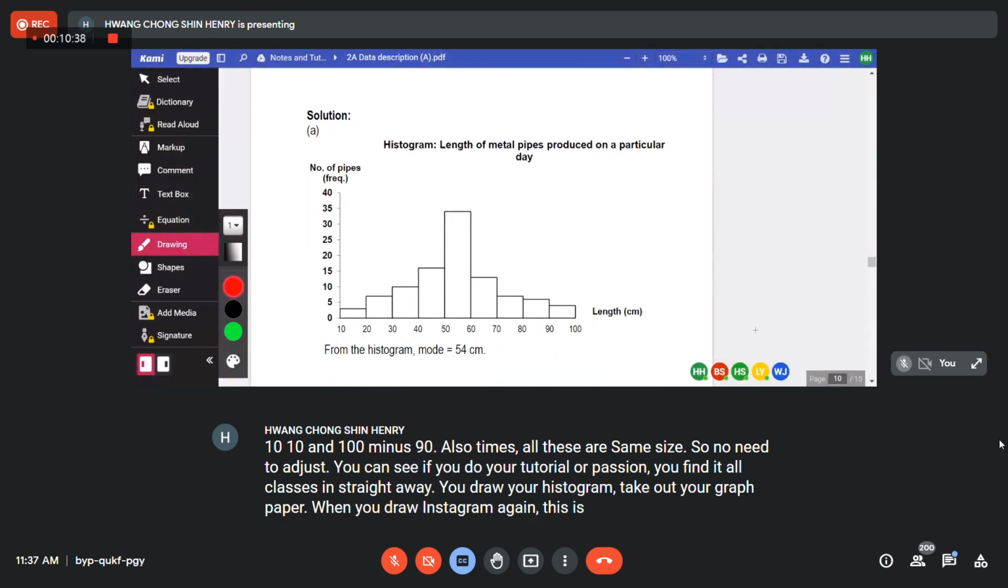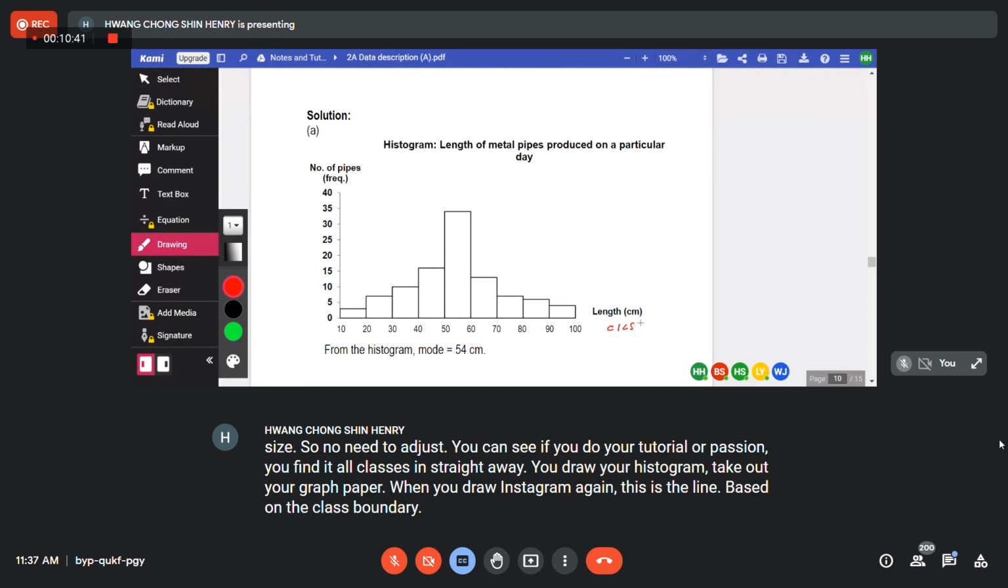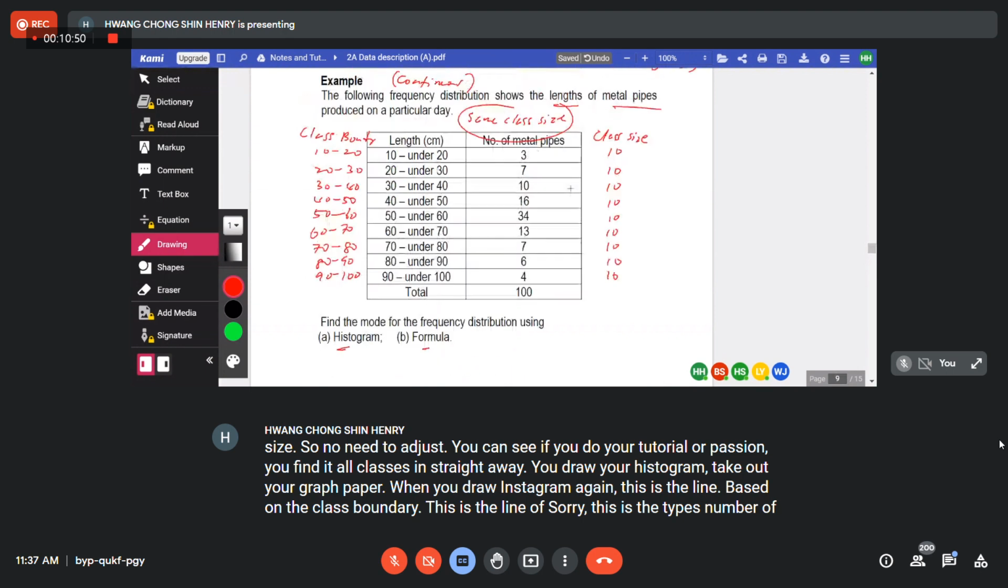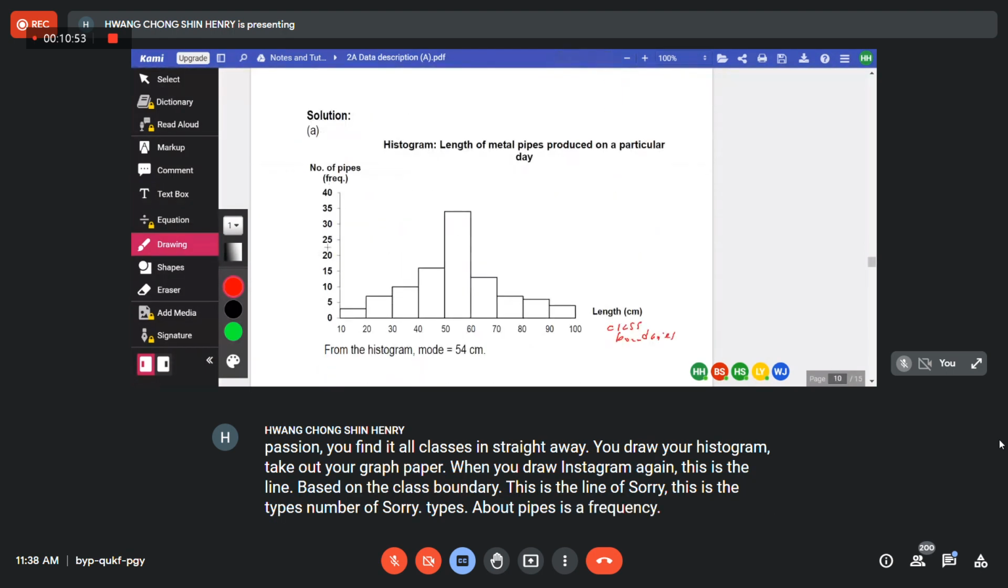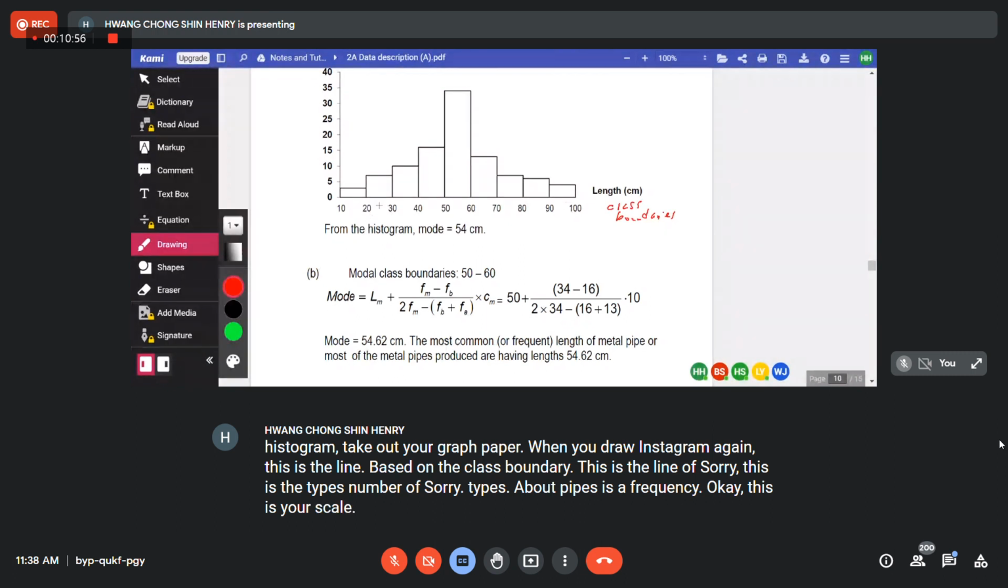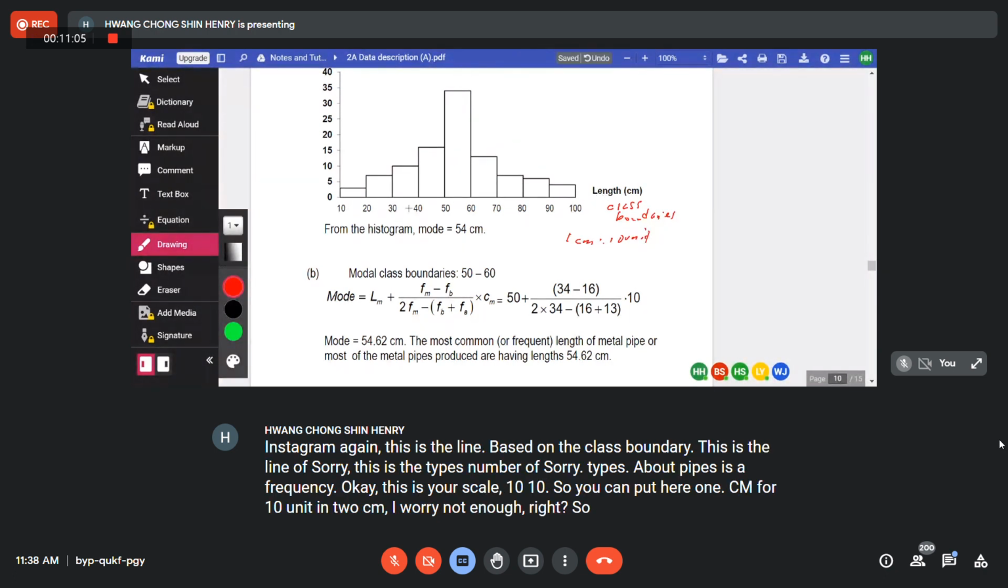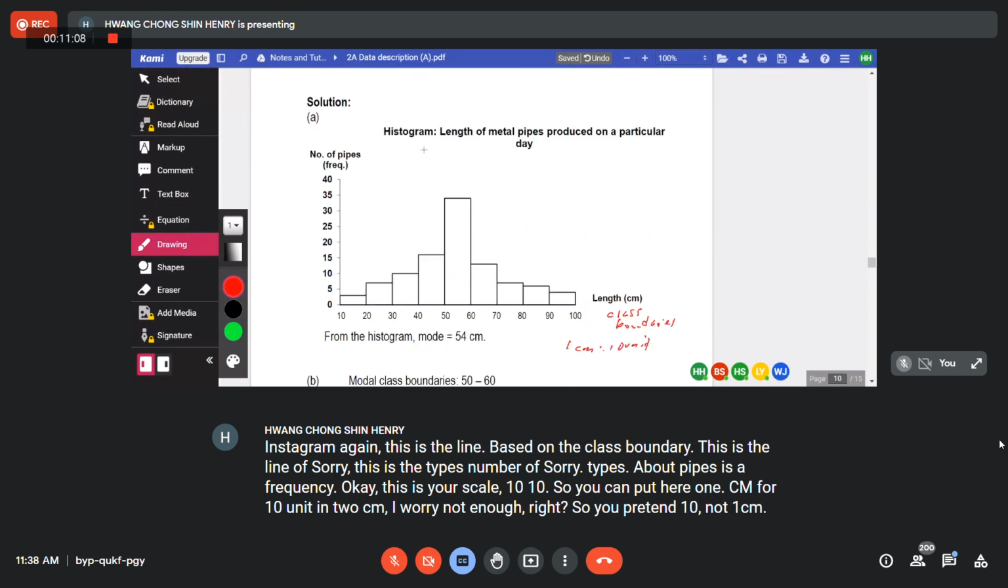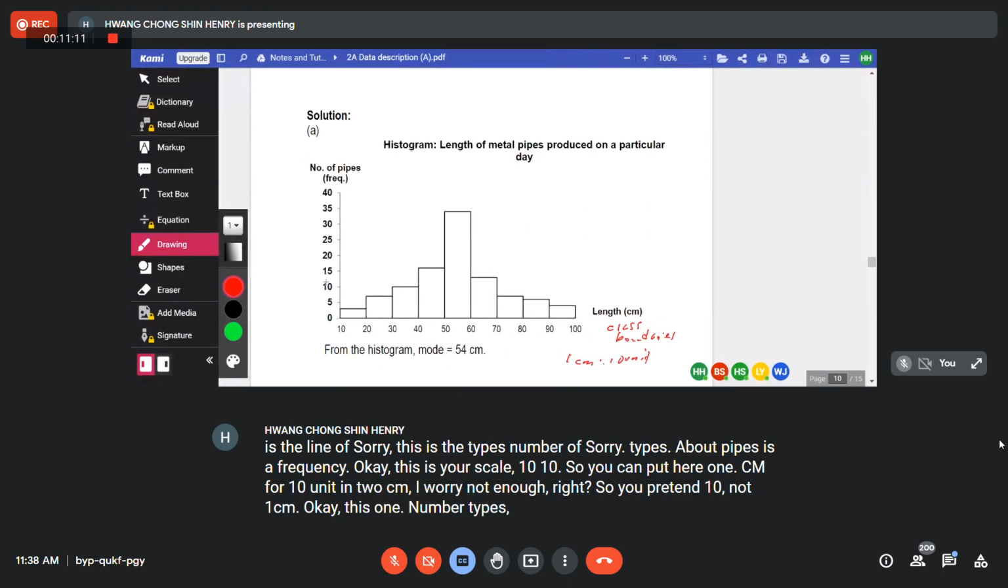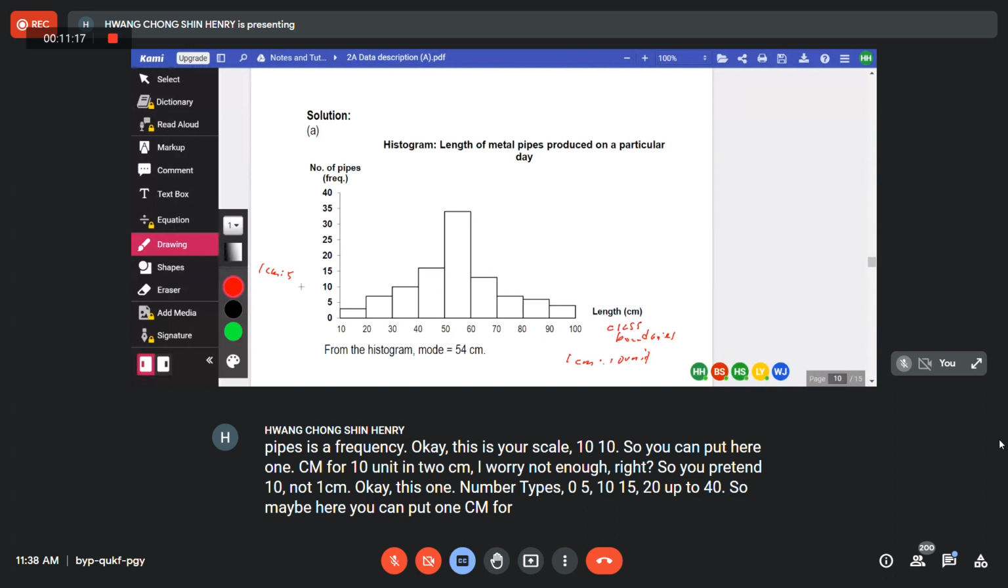Again, this is the line based on the class boundary. This is the length of, sorry, this is the pipes, number of pipes, sorry. Number of pipes is the frequency. Okay, this is your scale, 10, 10, 10. So you can put here 1 cm for 10 unit. If 2 cm, I worry not enough, right? So you put 10, 10, 10, 1 cm. Okay, this one, number of pipes, 0, 5, 10, 15, 20, up to 40. So maybe here you can put 1 cm for 5 unit. Oh, if you can fit in 2 cm, better.